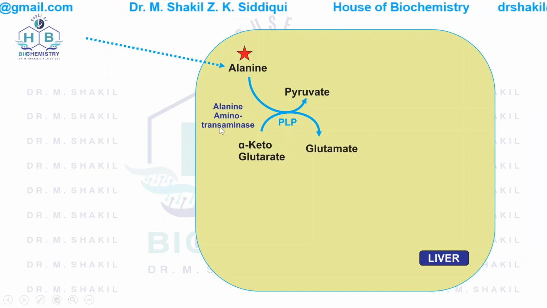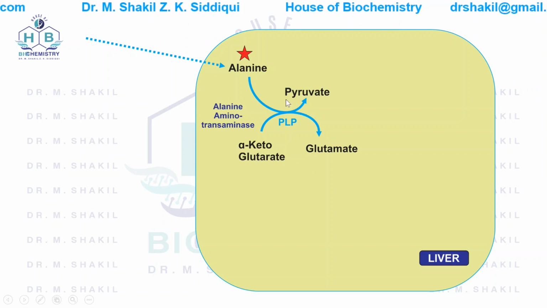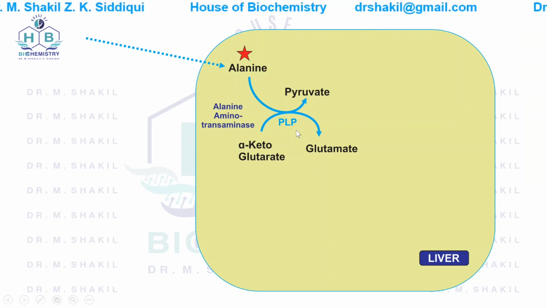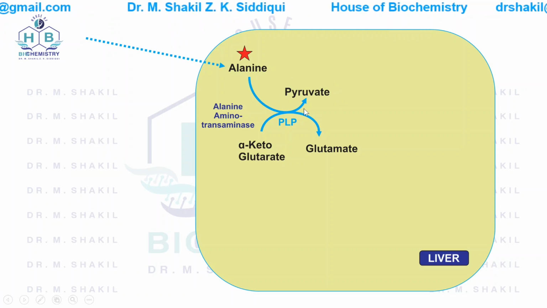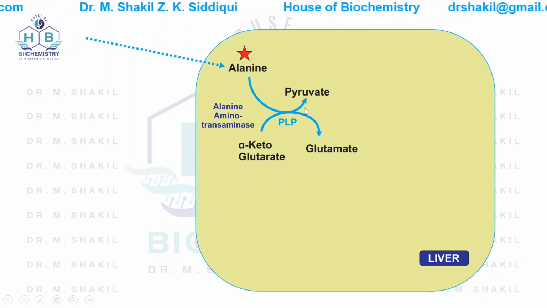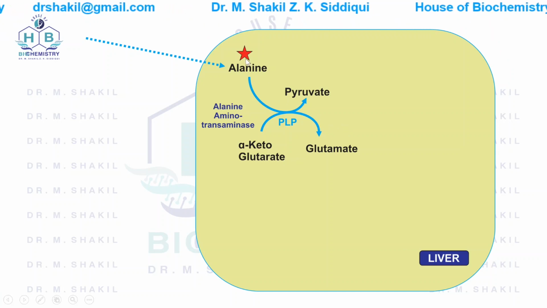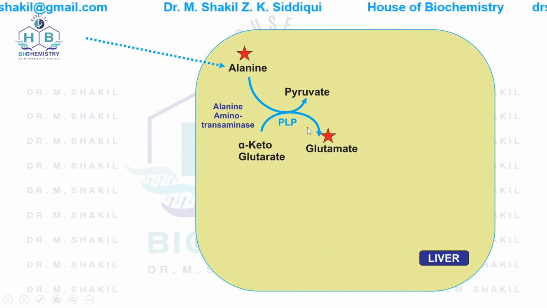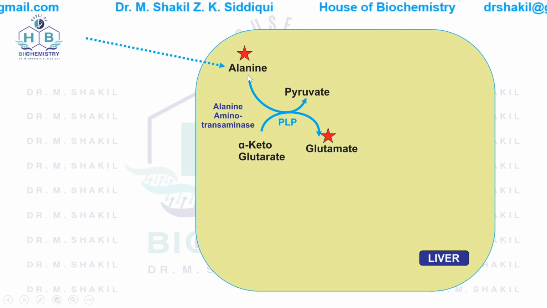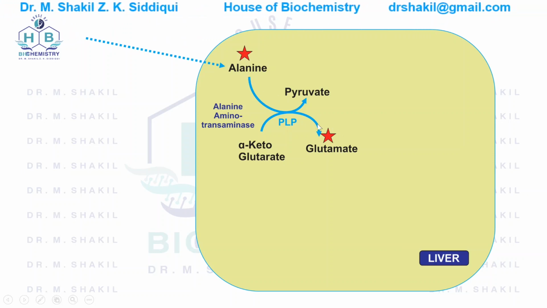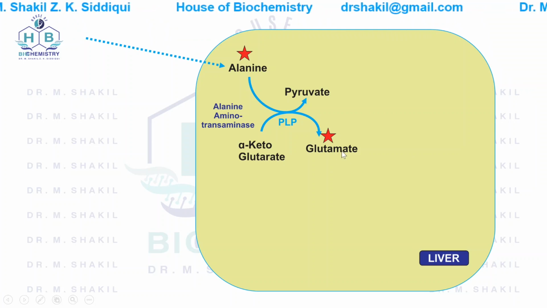This enzyme also uses pyridoxal phosphate as a coenzyme. This pyruvate goes into gluconeogenesis. Now see that this amino group is now transferred onto glutamate. That is the nitrogen that alanine carried from the muscle is now transferred onto glutamate.